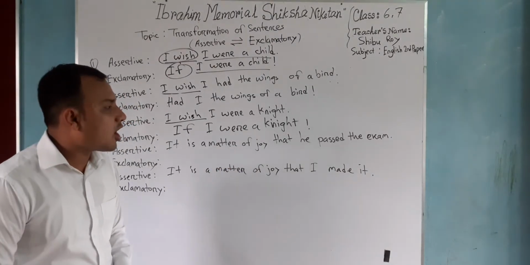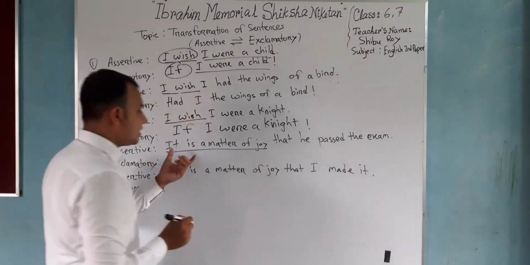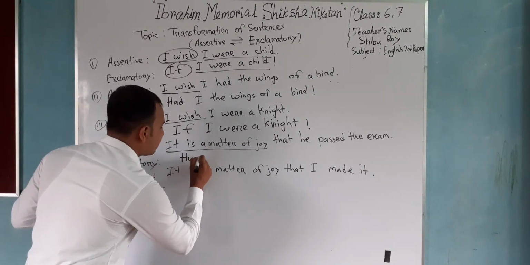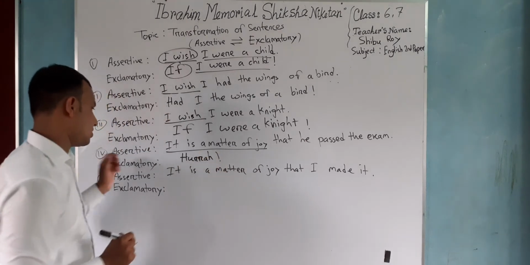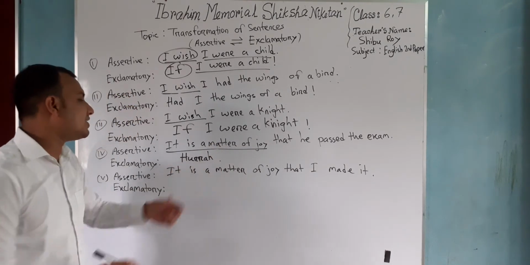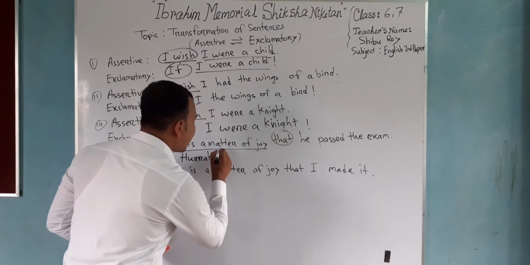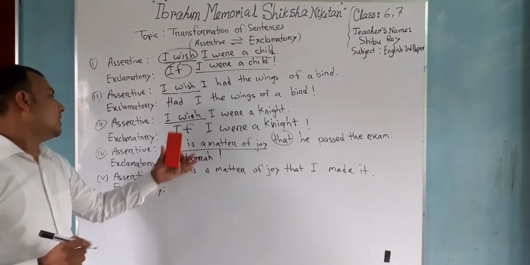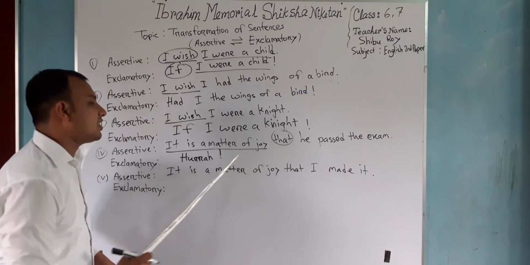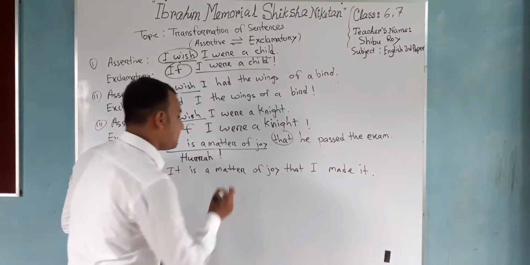It is a matter of joy that he passed the exam. So, in the place of it is a matter of joy, we'll put here hurrah. In the place of it is a matter of joy, we'll just replace the word hurrah. After that, for the word that, we'll put here an exclamation sign. To replace the word that, we just put here the exclamation sign. After that, the later part of the sentence will remain same.